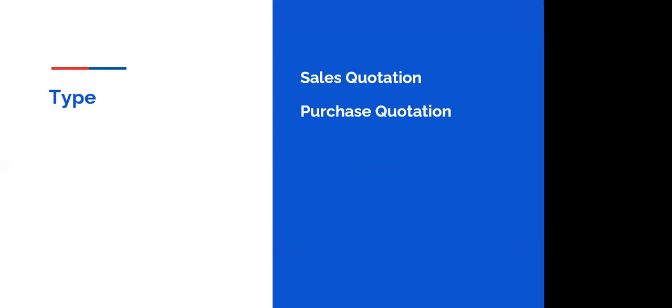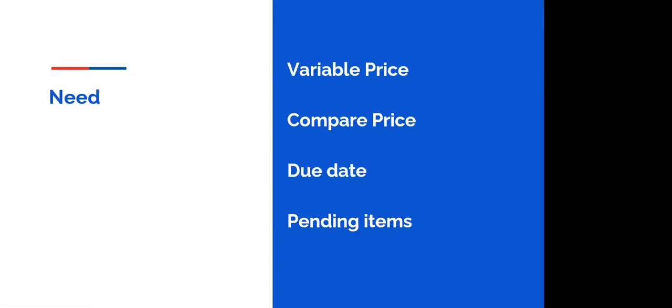There are two types of methods in Busy. One is called the sale quotation method and the other is called the purchase quotation method. Now, what is the need of generating a quotation? What is the need of using such a quotation feature in Busy, or in general in our company?